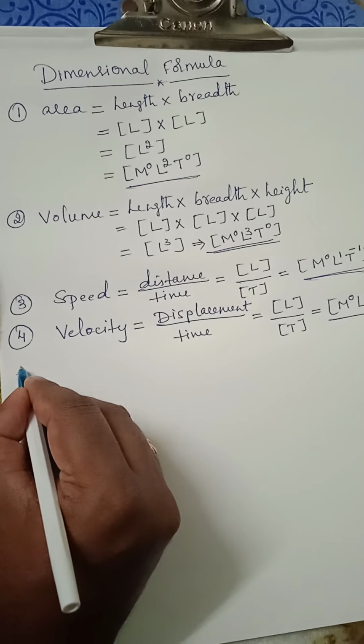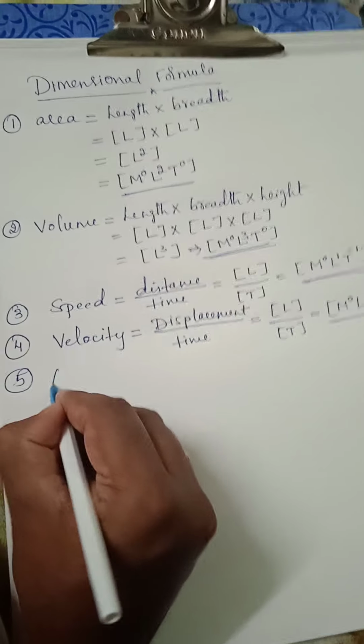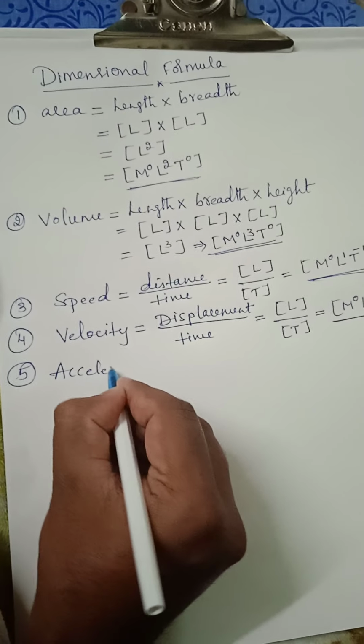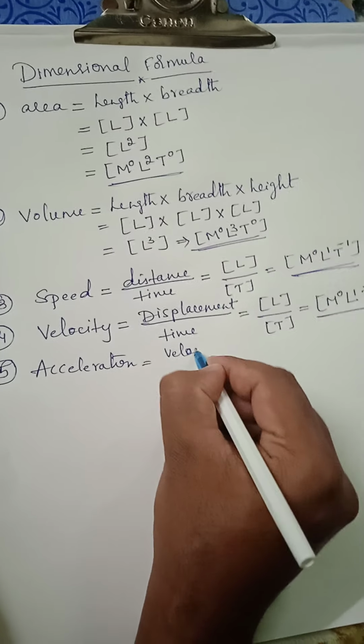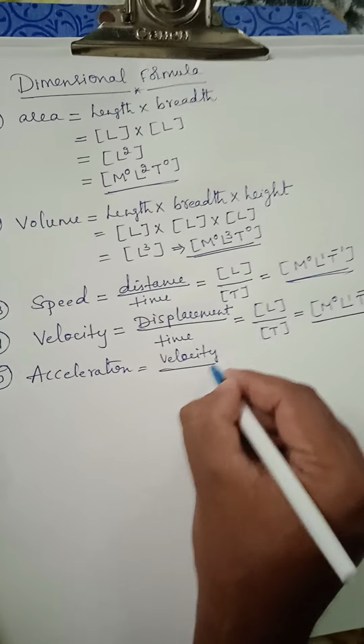Next one is acceleration. Acceleration can be written as velocity by time.